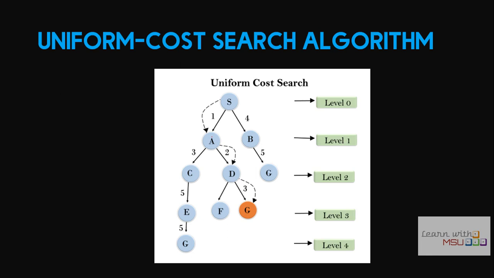So these are the different kinds of uninformed search strategies. Basically we have only BFS and DFS. After that we have the improvements of BFS and DFS. We defined depth limited search, iterative deepening search, and bidirectional search. The last one is uniform cost search.